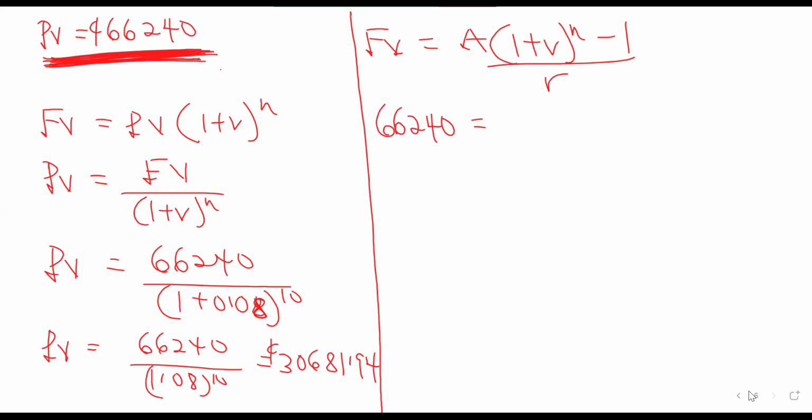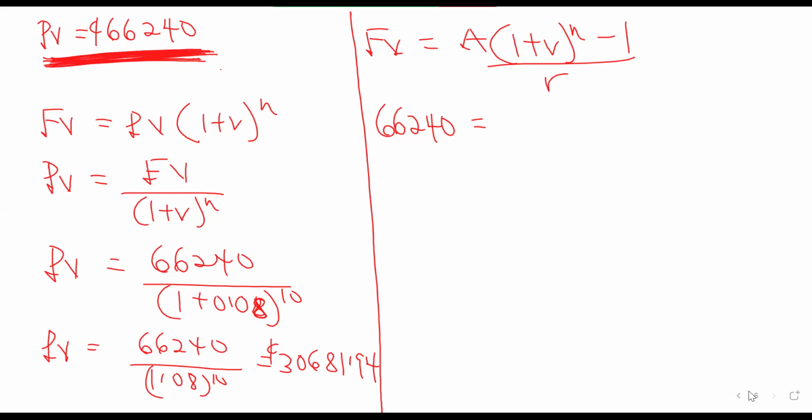No, they are asking you for the amount. How much should you put there? Yes. If you want to use the 30,681.94, you use a present value of that.